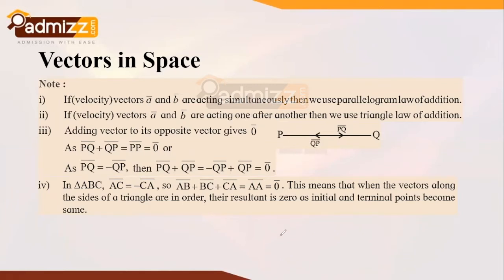So this can be understood with the help of this triangle. I am constructing it right over here. Let's say this is A, B, and C. So vectors AB bar, BC bar, and CA bar, if they are taken in order, the resultant is always zero, since their initial and terminal points become the same. We need to take care of this, and if it happens, then definitely you are left with the resultant as zero vector or null vector.